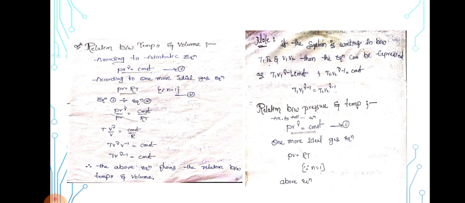So the above equation shows the relation between temperature and volume. Note, if the system is working between temperatures T1 and T2 and volumes V1 and V2, then the equation can be expressed as T1 V1 to the power of gamma minus 1 is equal to constant, and T2 V2 to the power of gamma minus 1 is equal to constant. So finally T1 V1 to the power of gamma minus 1 is equal to T2 V2 to the power of gamma minus 1. So I will go to the next topic, relation between pressure and temperature.